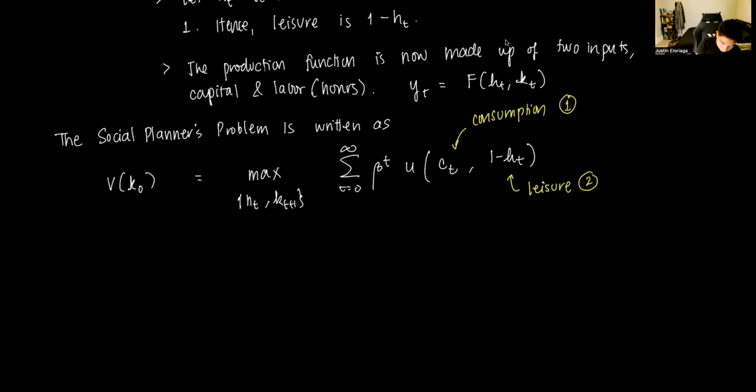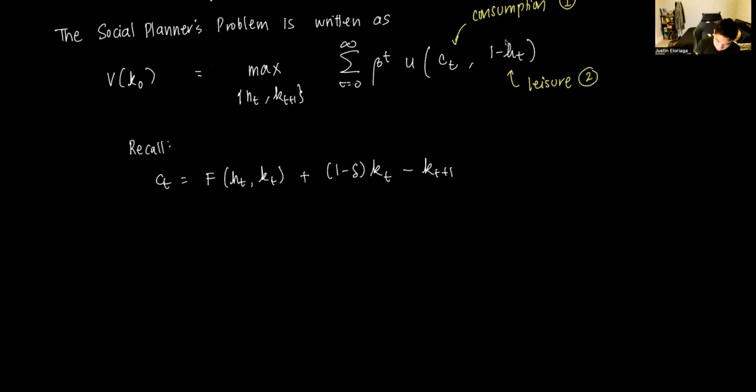If you recall, C_t has a particular expression, and that's basically the production. In this case, we now have both labor and capital, so that's F(H_t, K_t) plus (1 minus delta)K_t minus K_{t+1}. If we know this C_t, then we can plug it in.